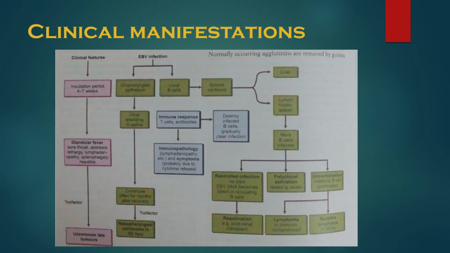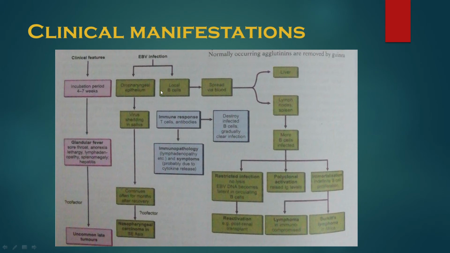So this is a picture depicting very clearly the incubation period of 4 to 8 weeks, causing glandular fever, sore throat, anorexia, lethargy, lymphadenopathy, splenomegaly, hepatitis, causing uncommon late tumors. EBV infection affecting the oropharyngeal epithelium, with virus shedding in saliva continuing often for months after recovery, causes nasopharyngeal carcinoma in Southeast Asia. And EBV infection occurs in local B cells, because EBV receptors are present on both the oropharynx as well as local B cells.